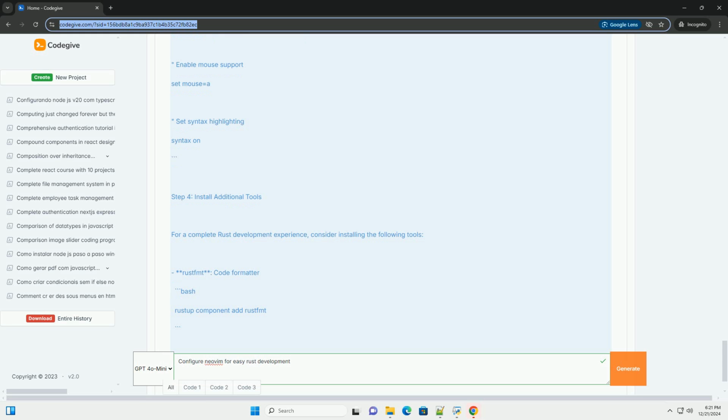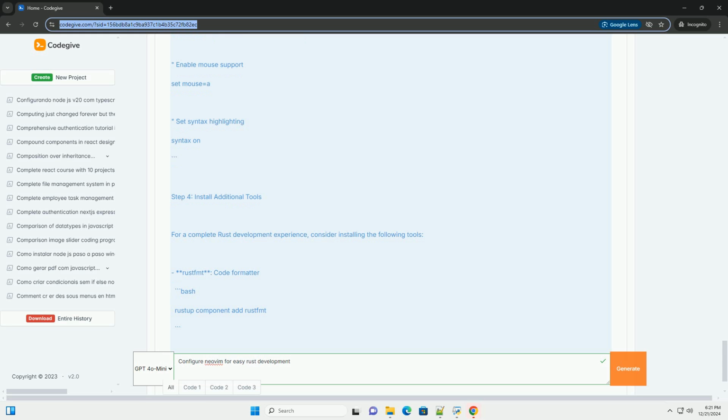Vim. call plug#begin('~/.vim/plugged'). Add plugins here. Plug 'neovim/nvim-lspconfig', collection of configurations for built-in LSP client. Plug 'hrsh7th/nvim-cmp', auto-completion plugin.